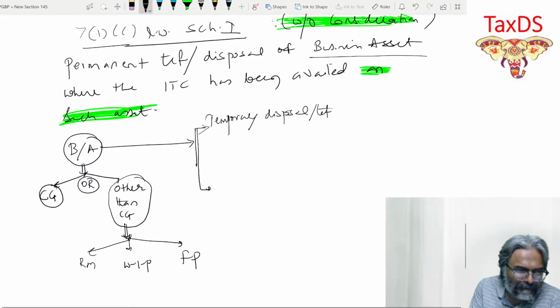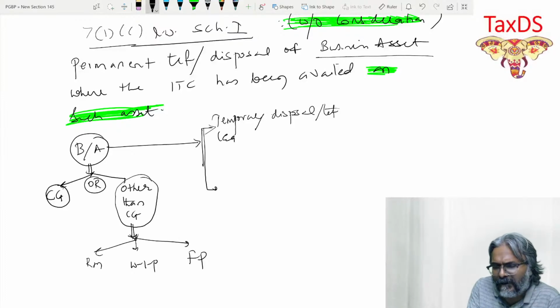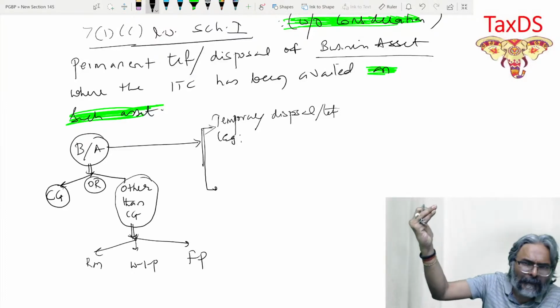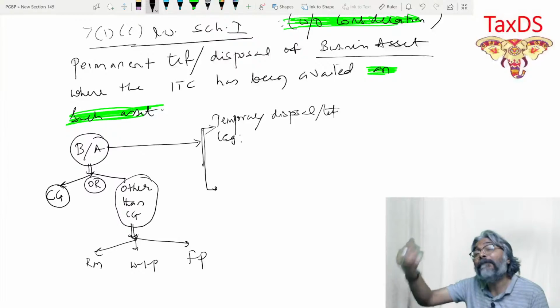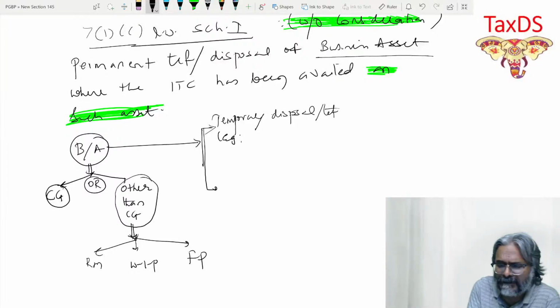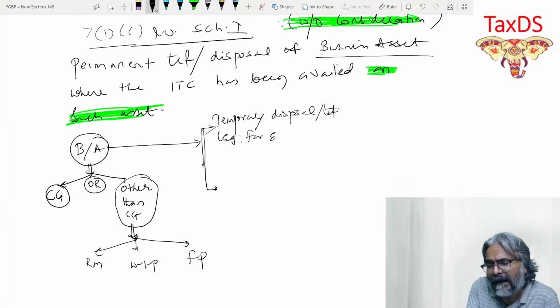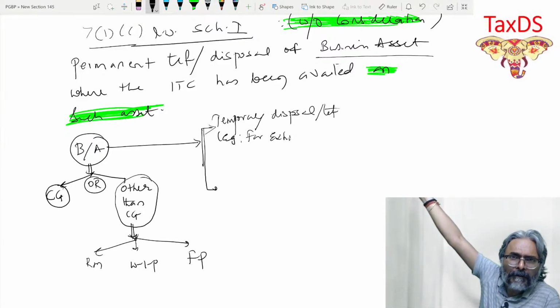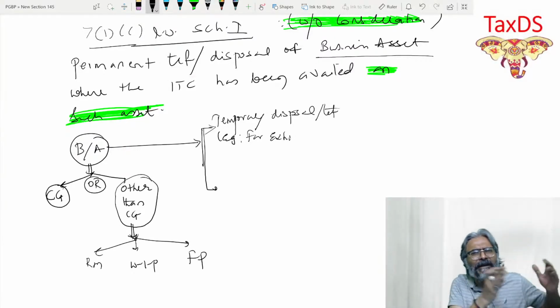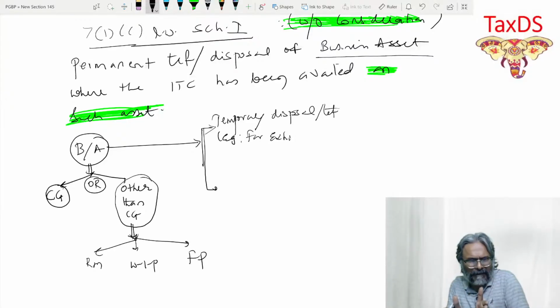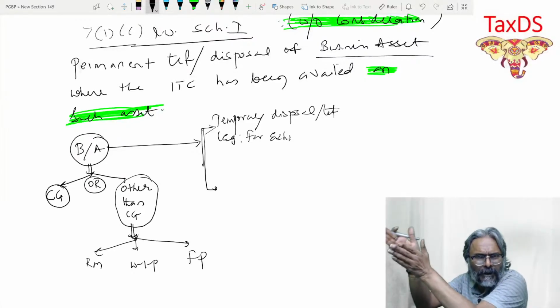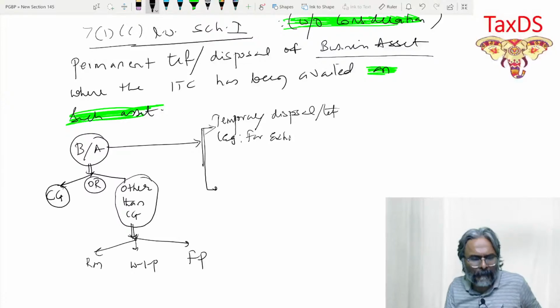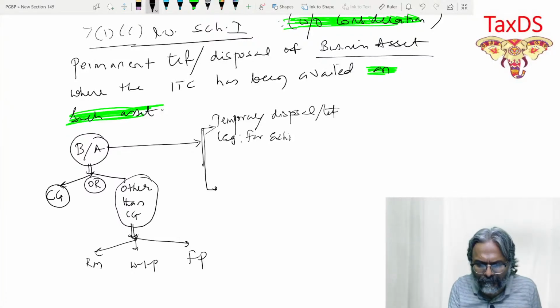Some examples of temporary disposal or transfer happen to be, for example, for exhibition purpose, I am taking my final product to that particular location. Isn't it? There are exhibitions that happen, and therefore what we do is that we take our product to those locations where the exhibition is taking place. So the example is for exhibition, students, in this context. So that is the point over here.